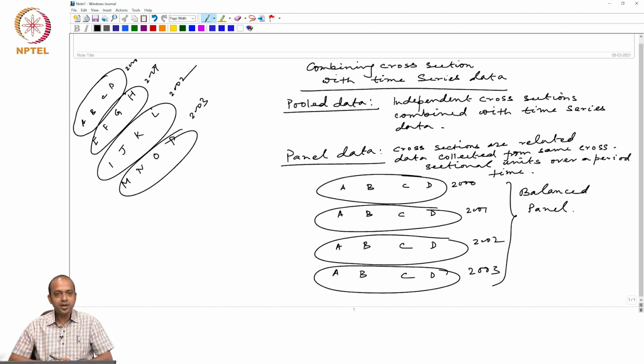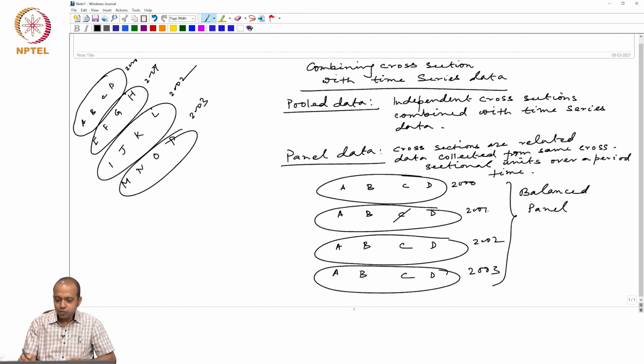But there is no guarantee that in each year you would be able to observe the same individual or same firm, because collecting panel data is not a very easy task. So, for example, in 2000 we have data from A, B, C, D. It may so happen that in 2001 firm C exited from the market, or somehow the data for firm C is not available.